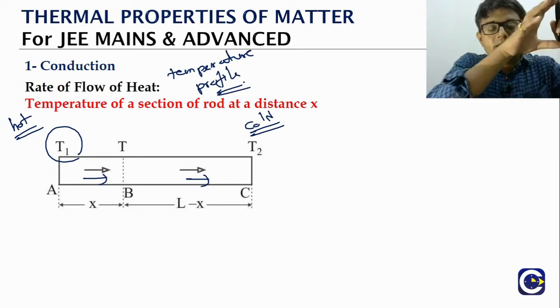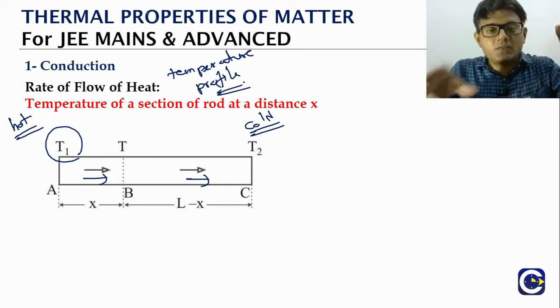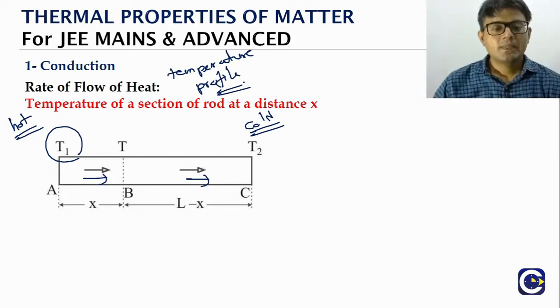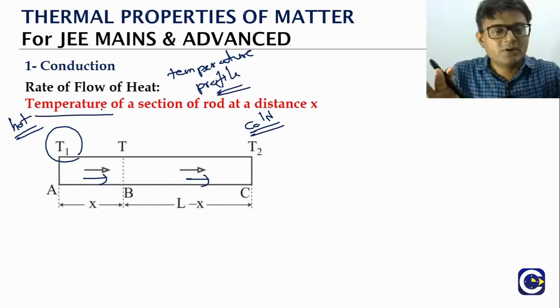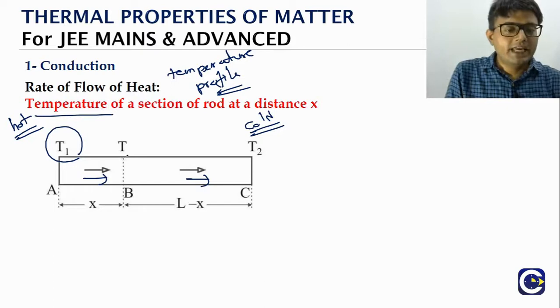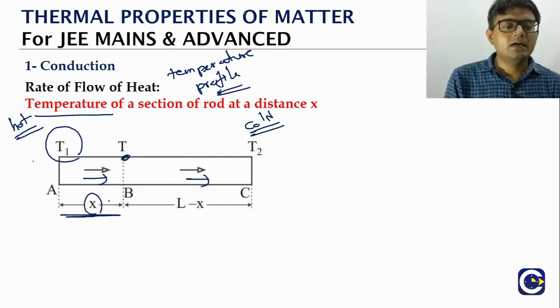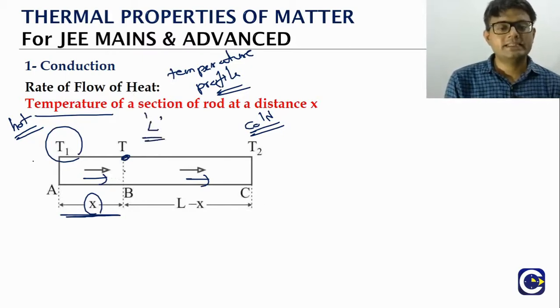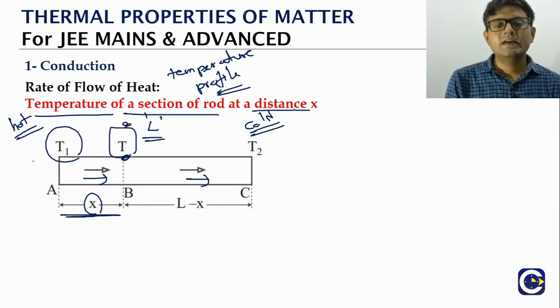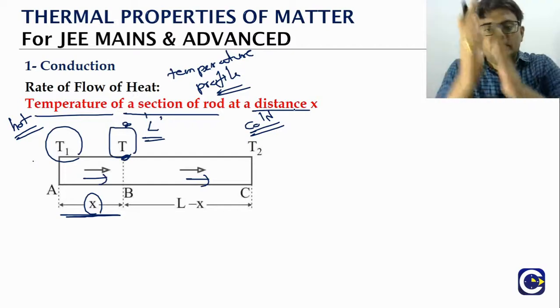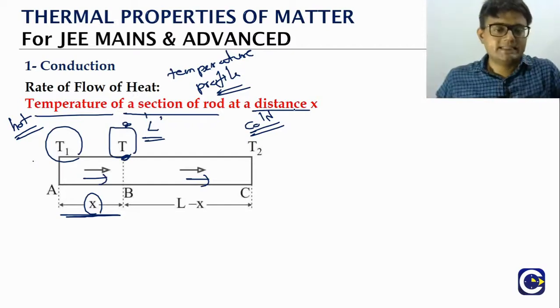The temperature will be gradually decreasing from the hot end side to the cold end. We will see how we will find the temperature profile. Finding the temperature profile means what? If you take any part, let's say from the hot end, we are marking position X. The total length of the rod is L. From the hot end, we are marking a position X. We want to find what is the temperature here. So the task is finding the temperature of a section of the rod at a distance X.